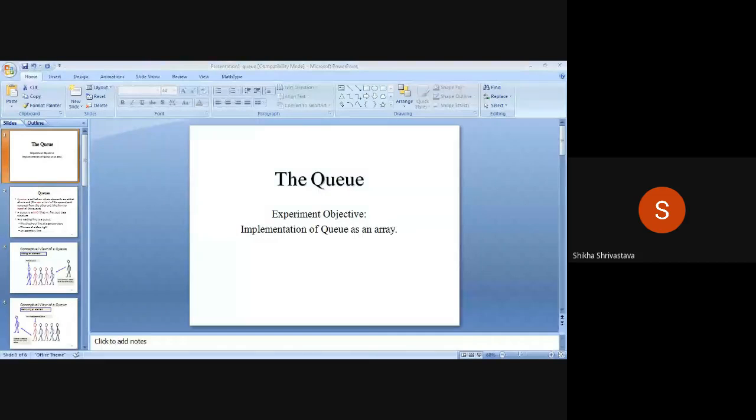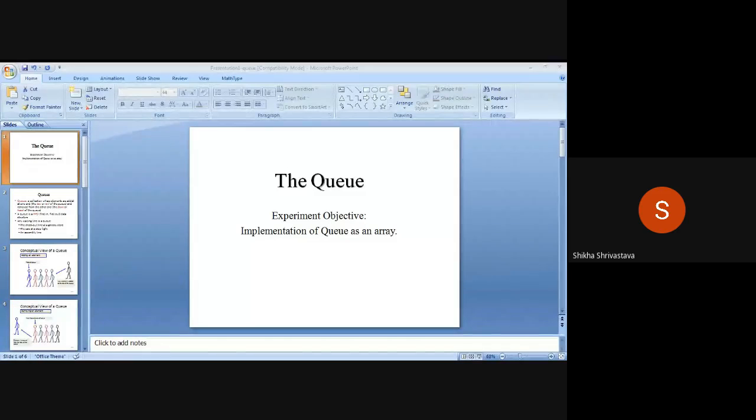Okay, so for code, we can see this Turbo C program. The implementation of queue is done in C++ language. We can see in this program that we declare three functions: insert, delete, and display.